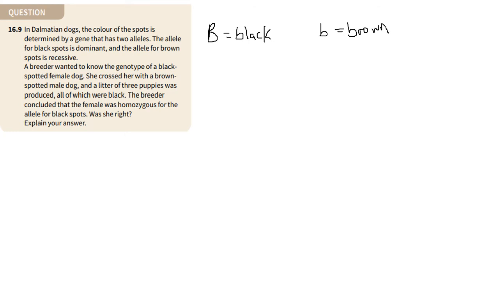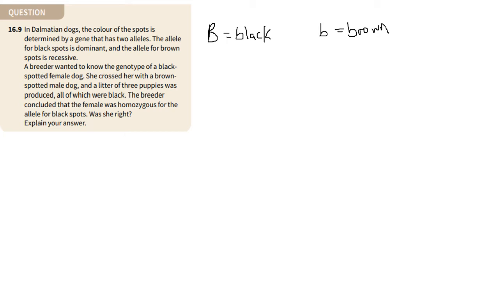So here, a breeder wanted to know the genotype of a black spotted female dog. She crossed her with a brown spotted male dog, and a litter of 3 puppies was produced, all of which were black. The breeder concluded that the female was homozygous for the allele for black spots. Was she right? So now let's look at how this would play out. Usually students try to do this in their heads. When I give it to them in the classroom, they try to move the information around in their heads and say, okay, this is how I think about it, and that's great.